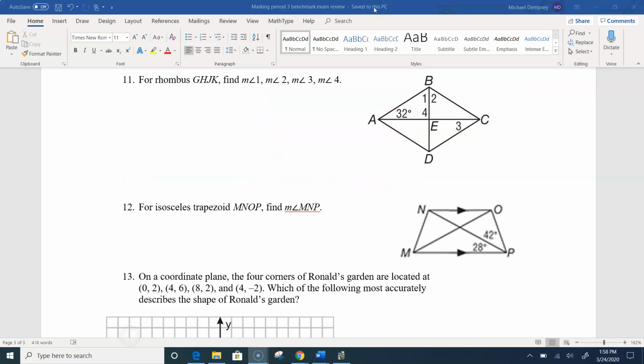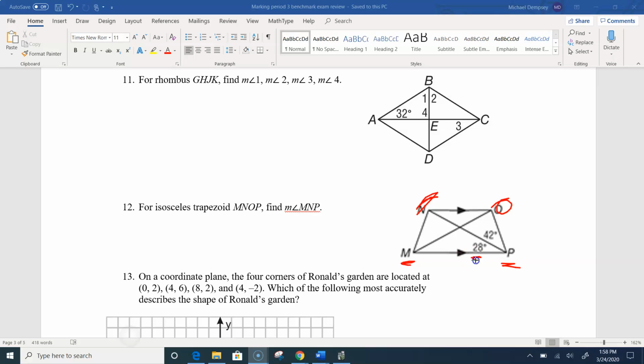Yeah, the next one I thought was the trickiest one. We have an isosceles trapezoid. So what I have to deduce from that is that the base angles are equal. So like N and O, they're equal to each other, and also M and P are equal. Okay, and then you have the bases that are parallel to each other. So we're going to have alternate interior angles that are equal to each other there.